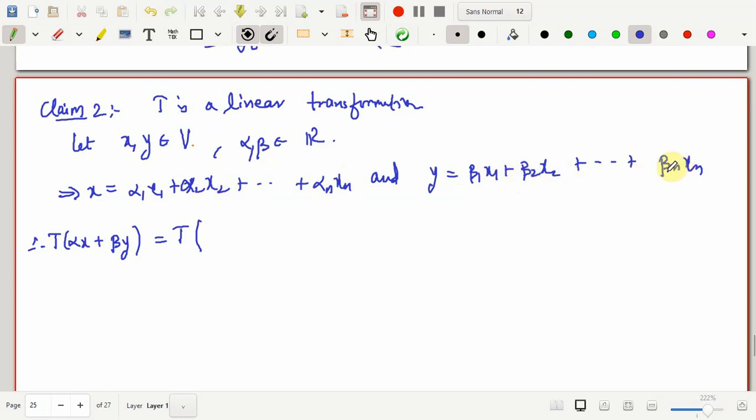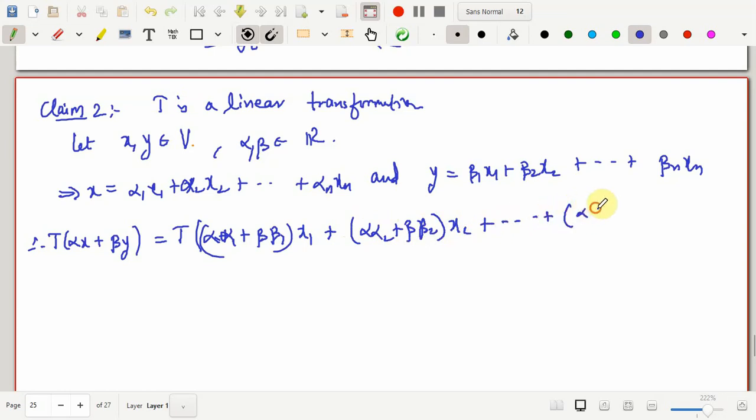So if I add them both, I'll get the coefficient for x1, x2 till xn. The coefficient of x1 is going to be alpha 1 plus beta 1, so alpha 1 plus beta 1 into x1. That's the first term. The second term is going to be alpha 2 plus beta 2 into x2, and this goes on till alpha n plus beta n xn. This is the vector we want. So it is again in the form of x1, x2 till xn, and the scalar associated with each xi is alpha i plus beta i.